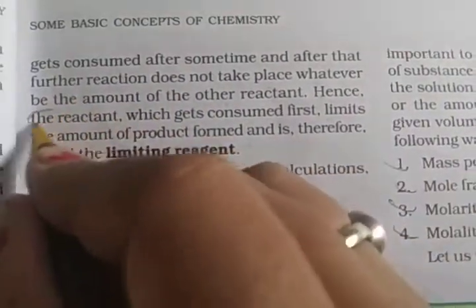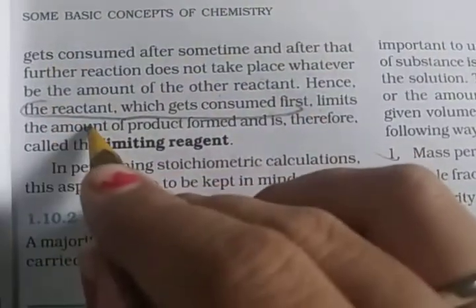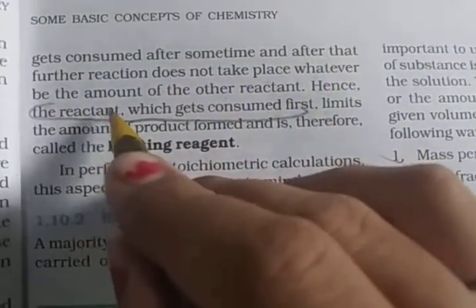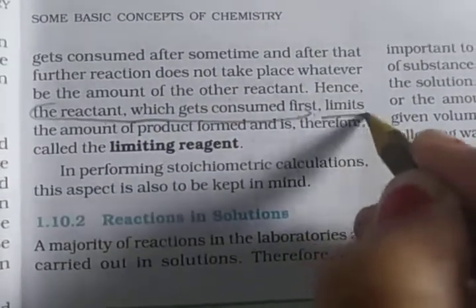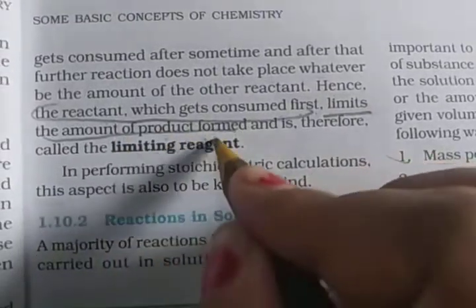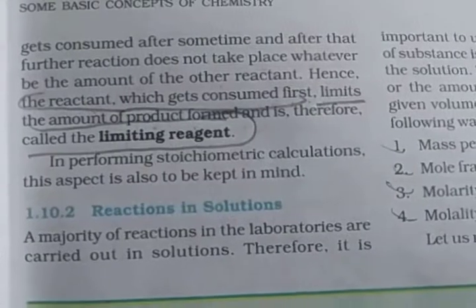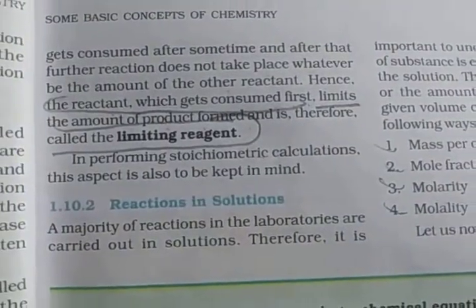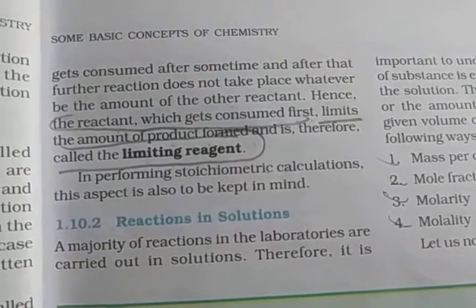The main definition: the reactant which gets consumed first. You already know what a reactant is, taking part in the reaction. The one which gets consumed first limits the amount of the product formed, so it is called the limiting reagent. Okay, clear? So in performing stoichiometric calculation, this aspect is also to be kept in mind.